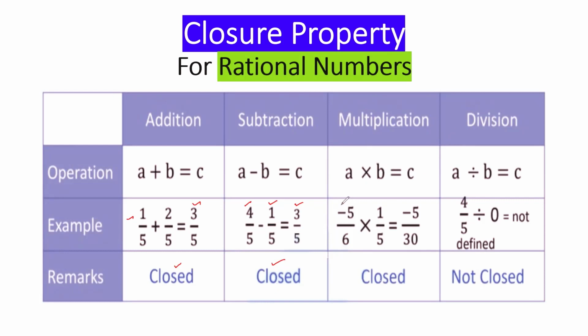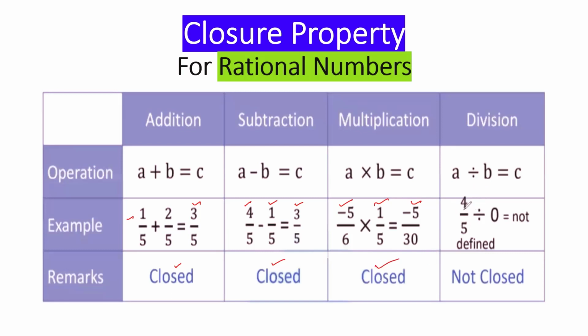Okay, multiplication. This is a rational number because rational numbers also can be negative. Why? Because integers are part of rational numbers, right? Integers are negative also. So if integers are negative, rational numbers also can be negative. But in rational numbers, the denominator can be any number apart from 0. So here minus 5 upon 6 is a rational number, 1 upon 5 is a rational number. If we multiply both, we will get minus 5 upon 30, which is also a rational number. So it is also closed under multiplication.